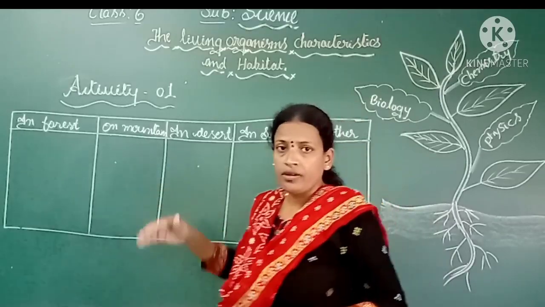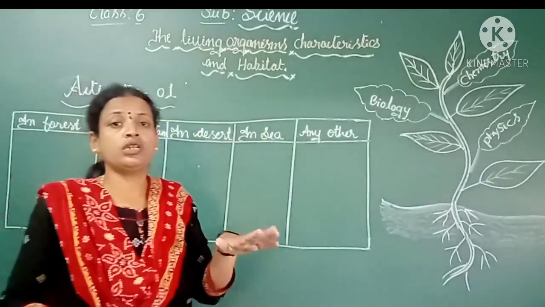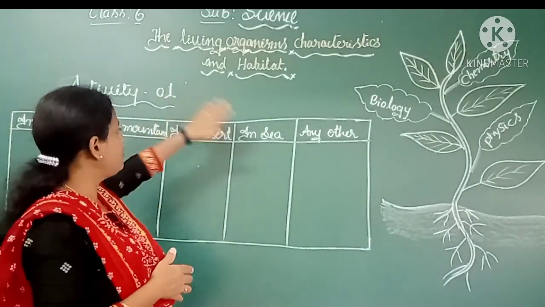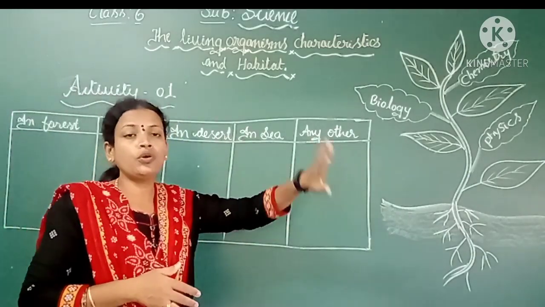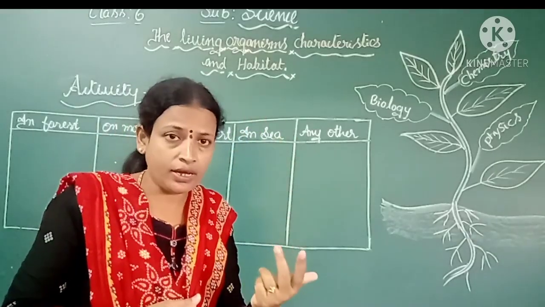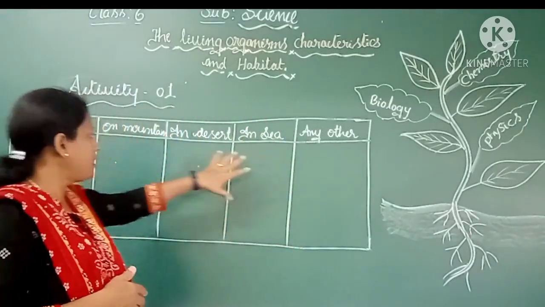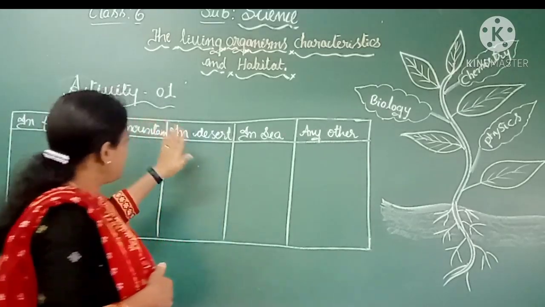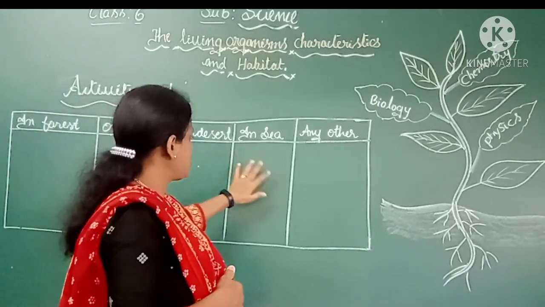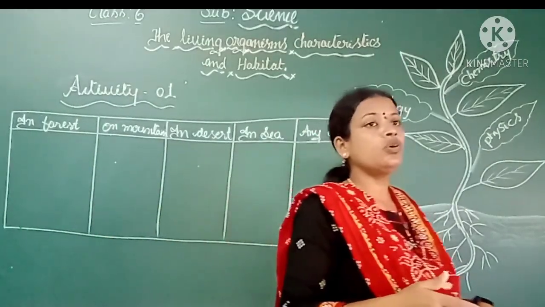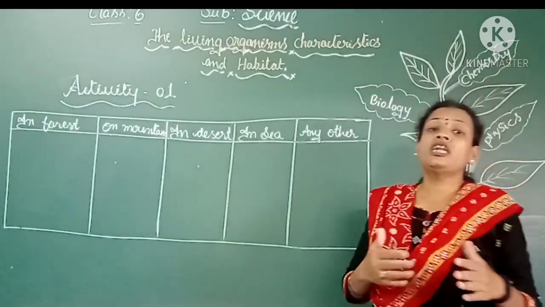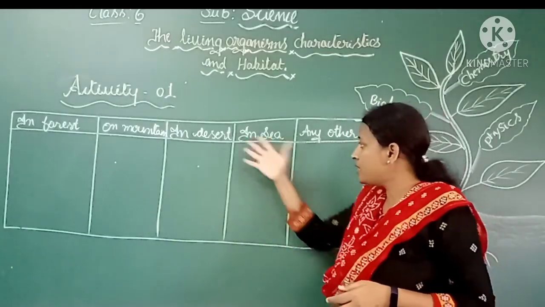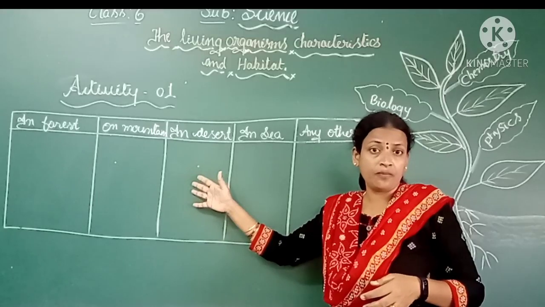So let me stop here. In tomorrow's session we are going to discuss the different organisms that live in different areas. We have to consider only two areas: the first one is the sea and the other is the desert area. We will continue the lesson on how organisms live in these two areas, in the sea as well as in the desert.